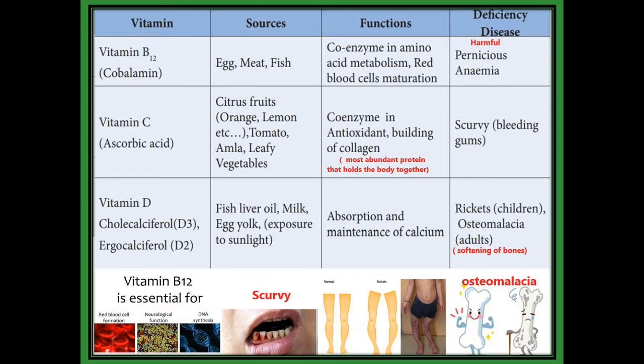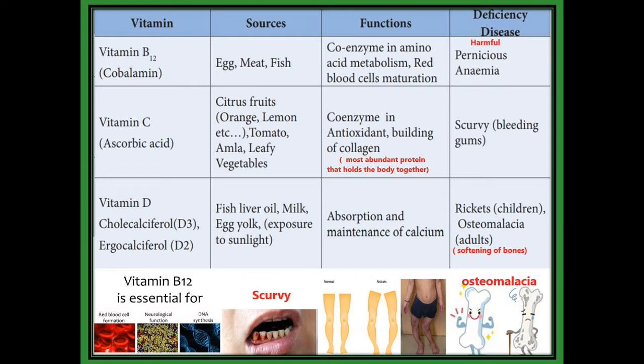What is the deficiency disease? The disease that occurs when vitamin B12 is not obtained is pernicious anemia. What does pernicious mean? Harmful. We get harmful anemia if vitamin B12 is not obtained in a proper way.